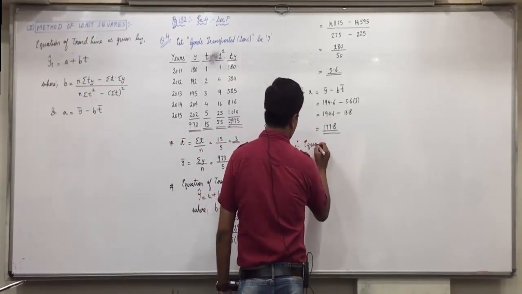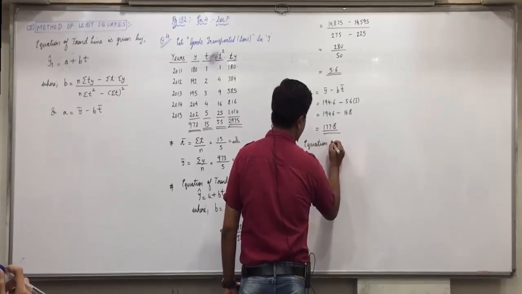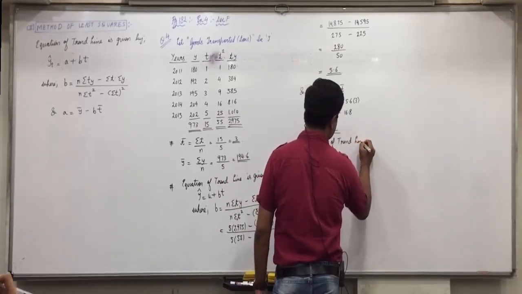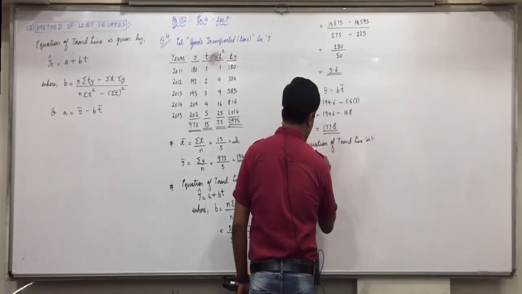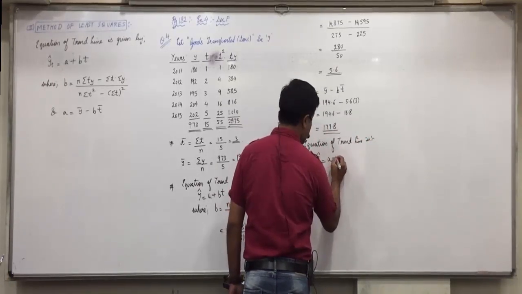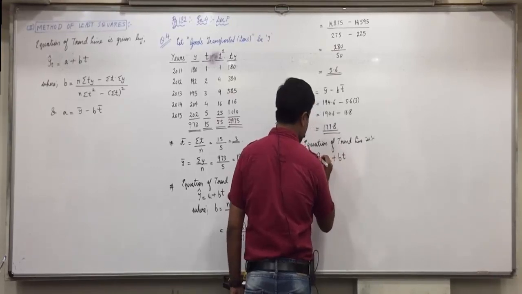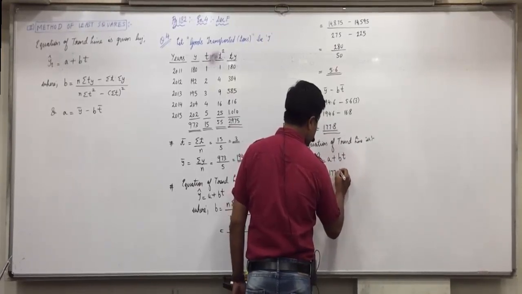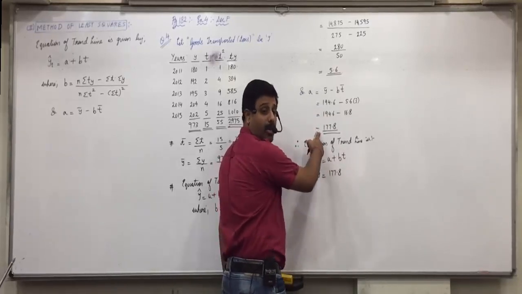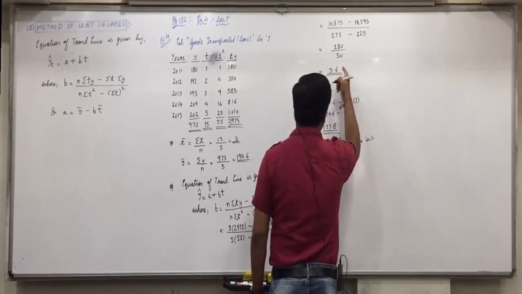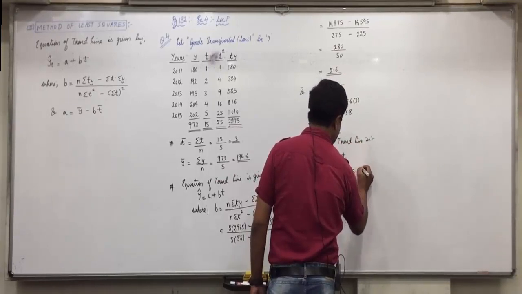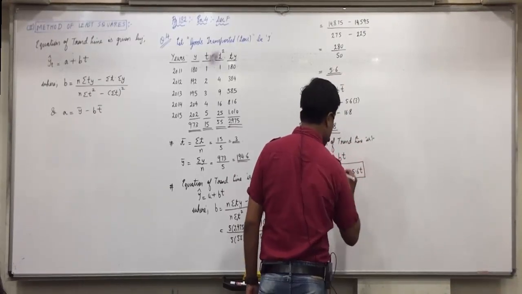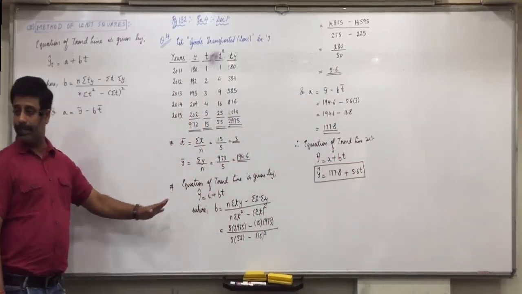Therefore, the equation of the trend line is y cap equals a plus bt. That is y cap equals 177.8, a means 177.8, plus b, which is 5.6 t. Did you understand this, everyone?